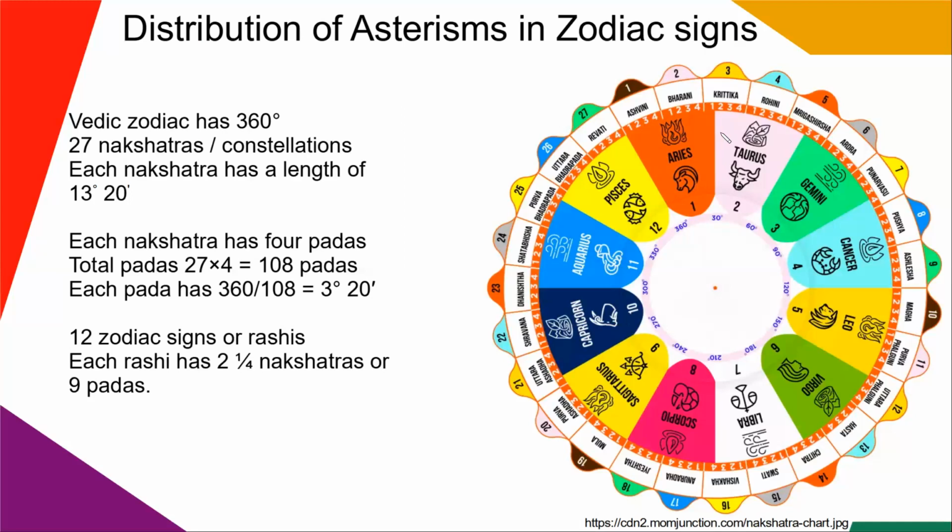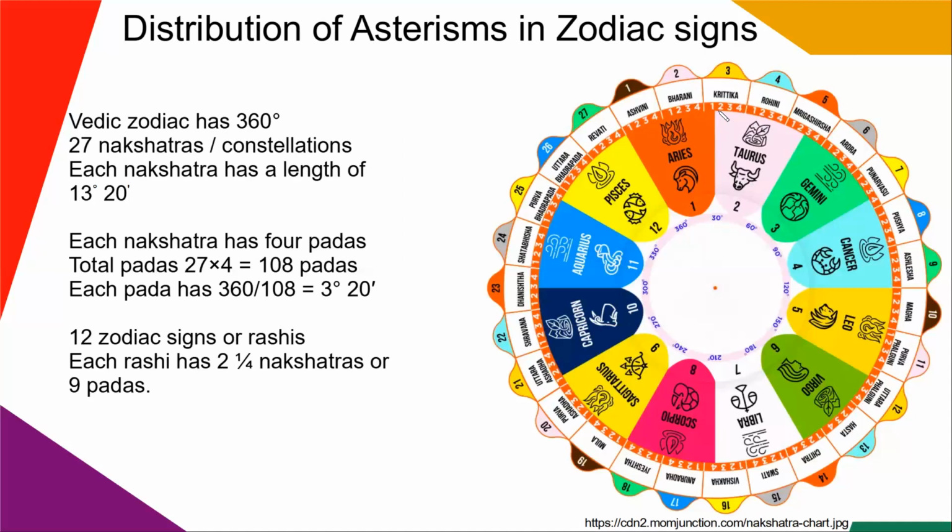The second zodiac sign or rashi is Taurus. It starts at 30 degrees and ends at 60 degrees. The ruler of Taurus is Venus. So let's see the distribution of the nakshatra pada in the sign of Taurus.